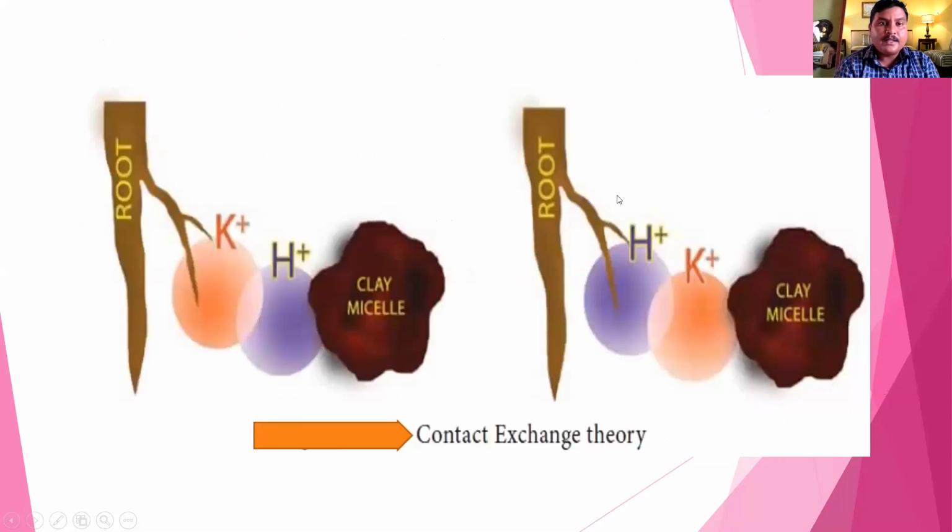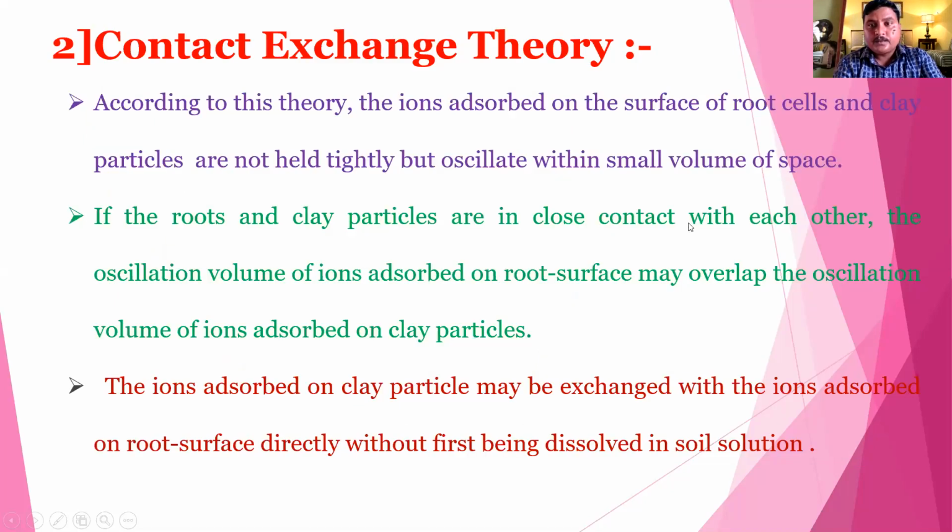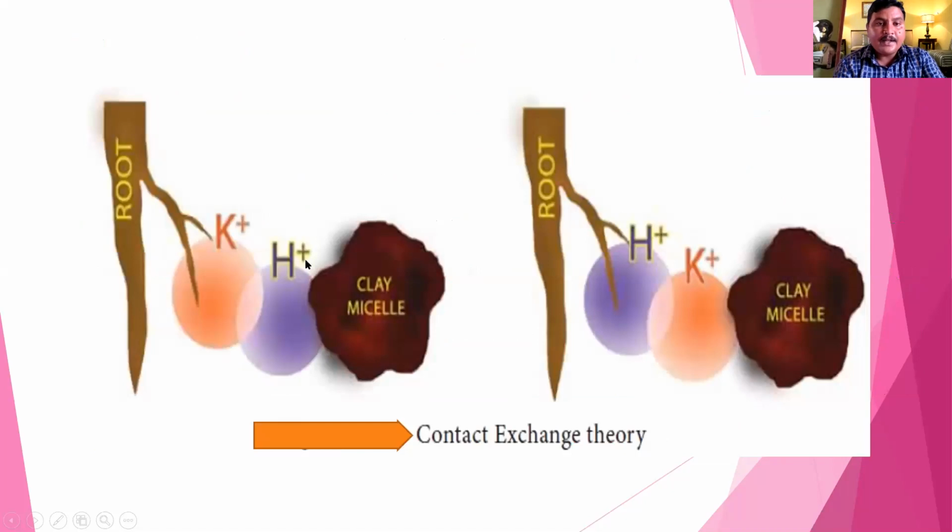In the diagram you can clearly see what contact exchange is. Here is a root cell and here is a clay particle, in contact. The clay particle holds hydrogen ions and the root cell holds a potassium ion.